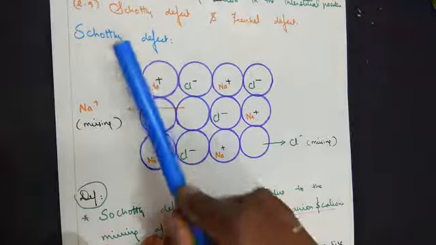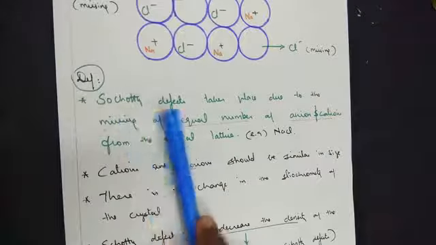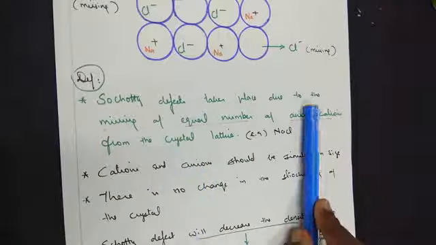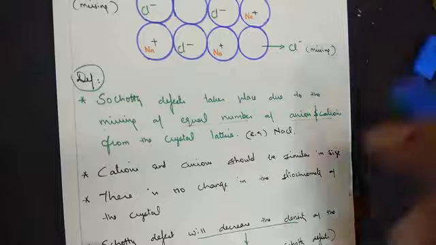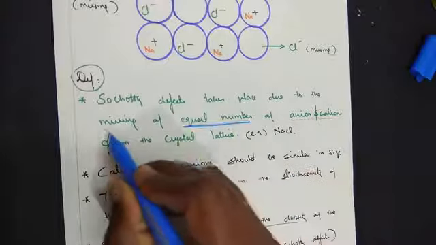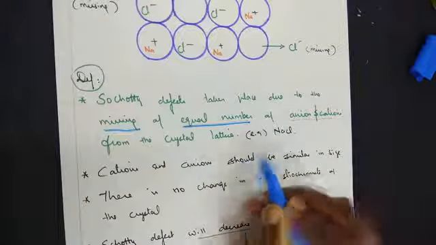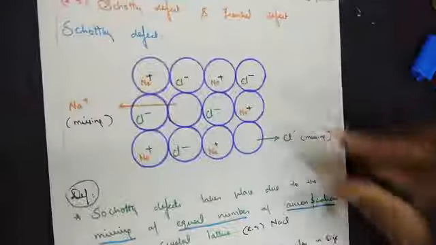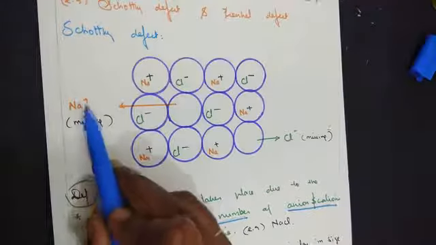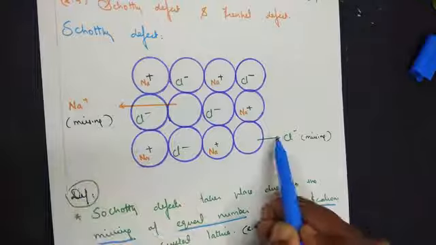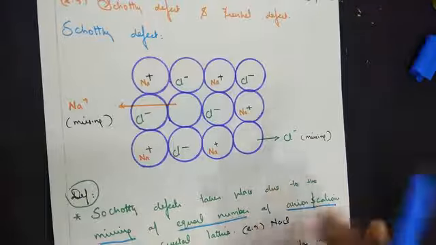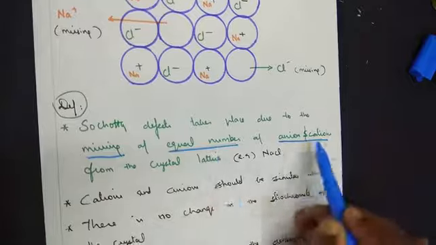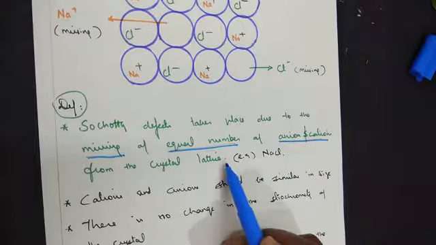So when we say Schottky defect, all you have to remember is that Schottky defect takes place due to the missing of, remember the keyword, an equal number of anions and cations. If you look at the structure, you will understand it better. One positive ion is missing, one negative ion is missing. So that's the meaning of Schottky defect, missing of an equal number of anions and cations from the crystal lattice.